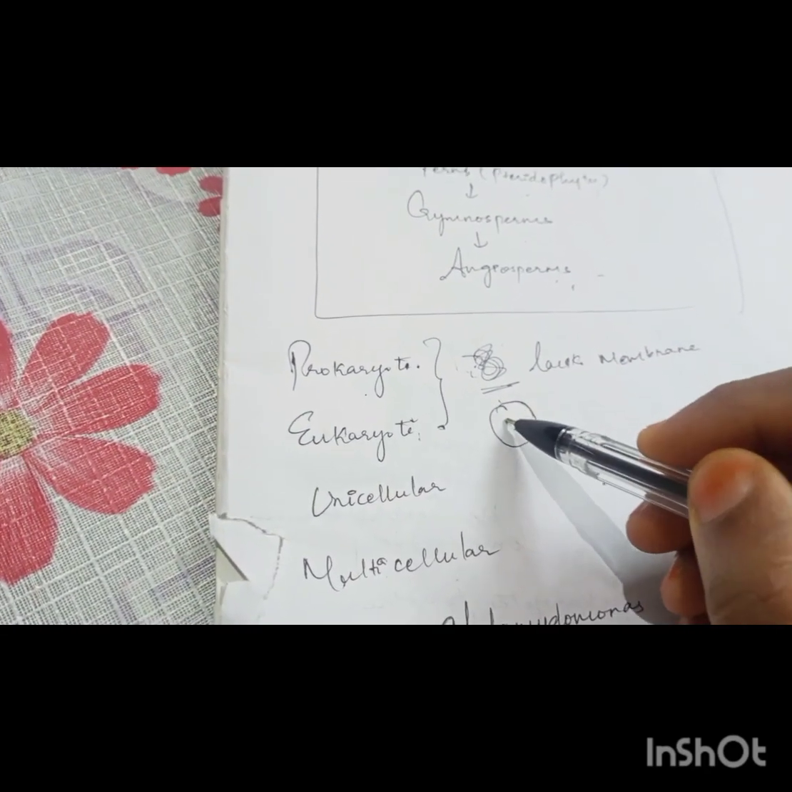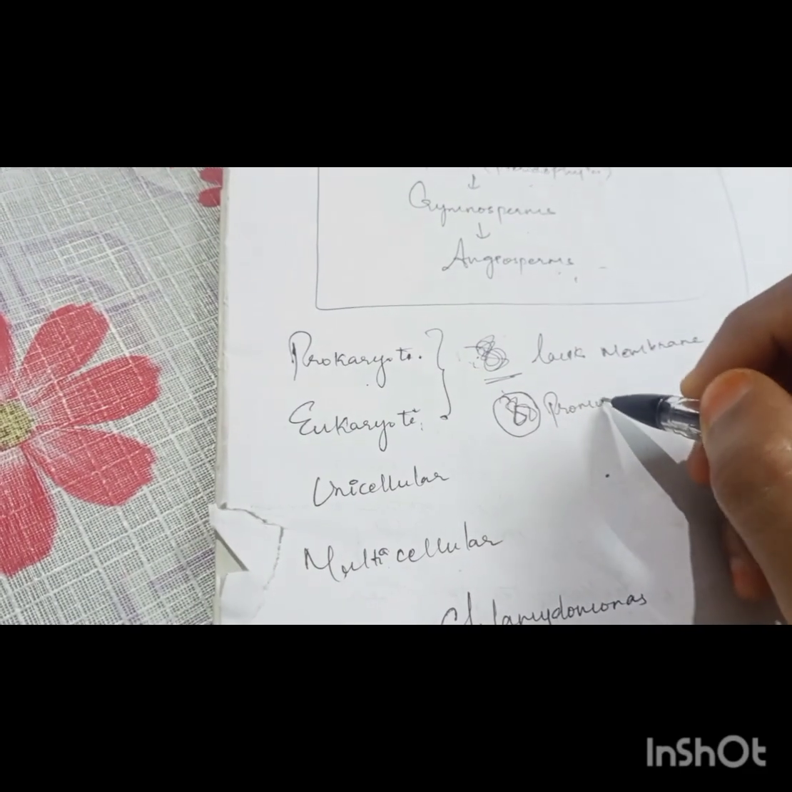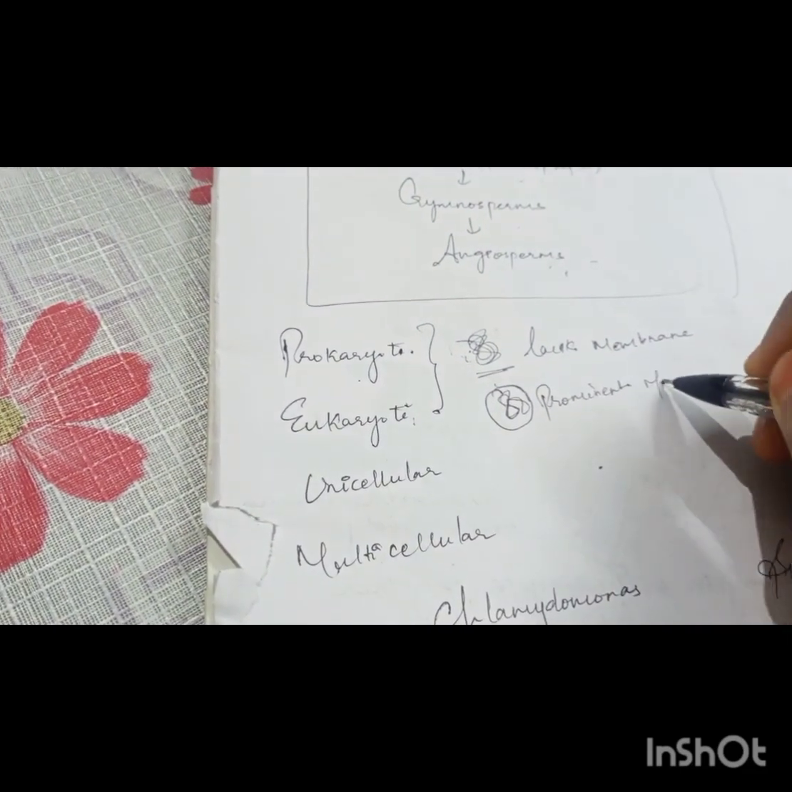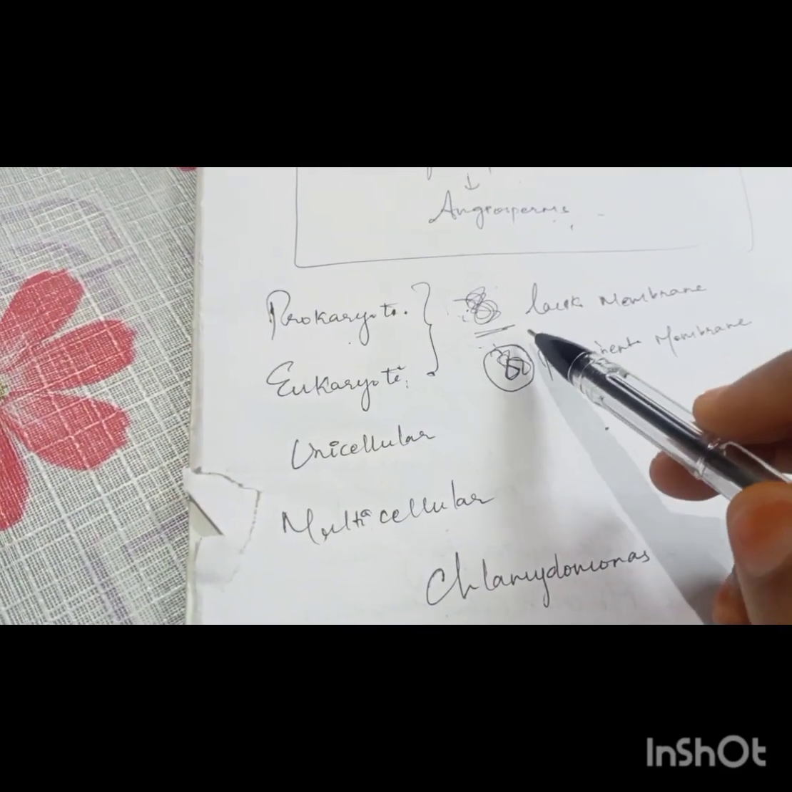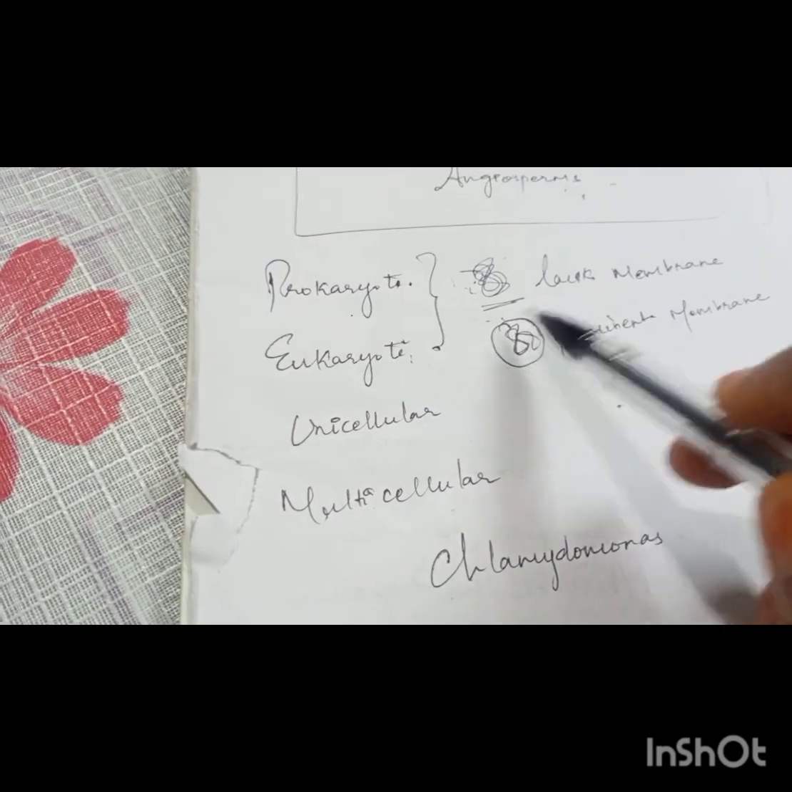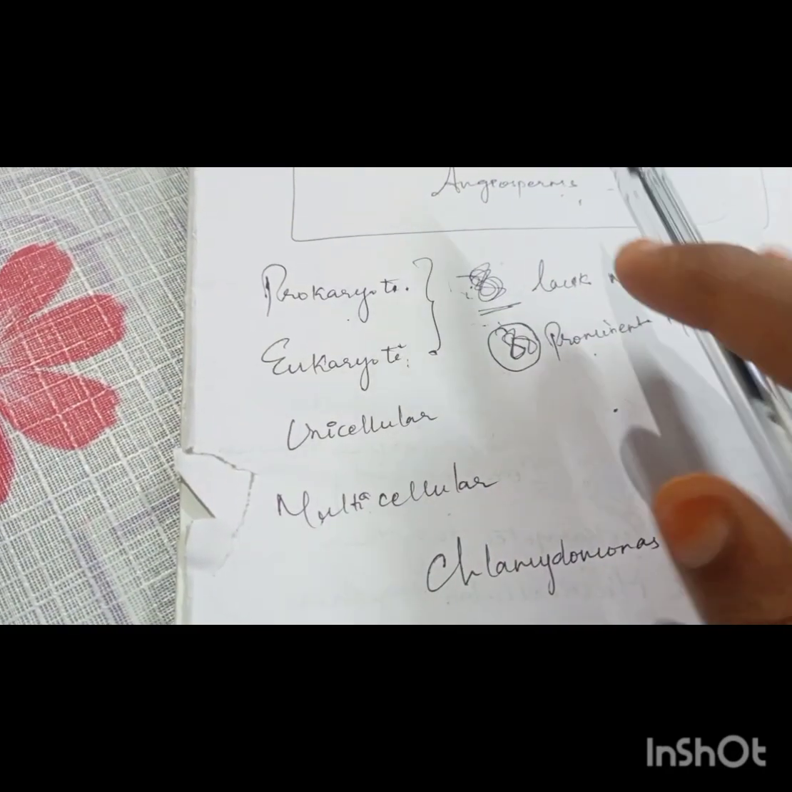Then what about the eukaryote? In eukaryotic organisms, the nucleus will have a prominent membrane. So the contents of the nucleus will be covered by a prominent membrane, whereas this membrane is absent in the prokaryote.